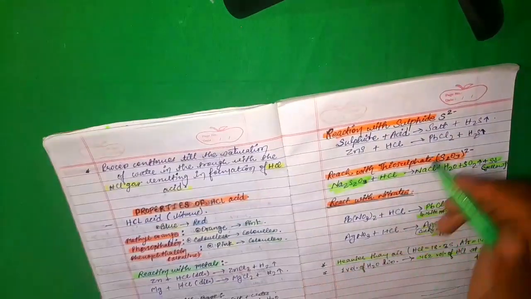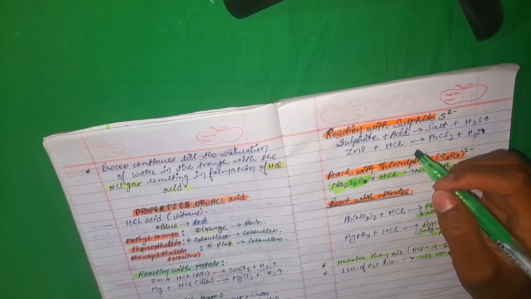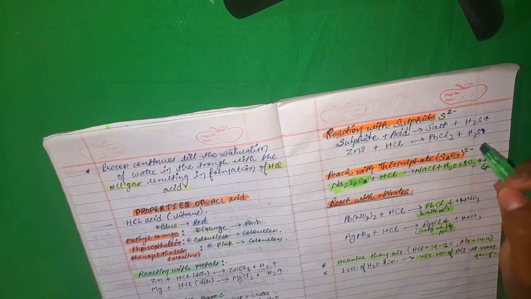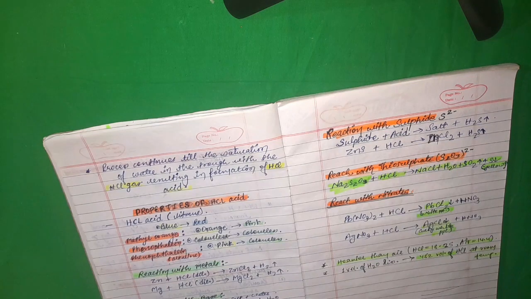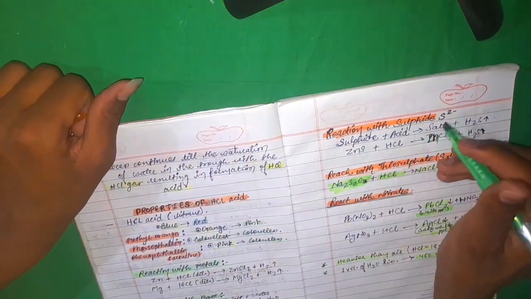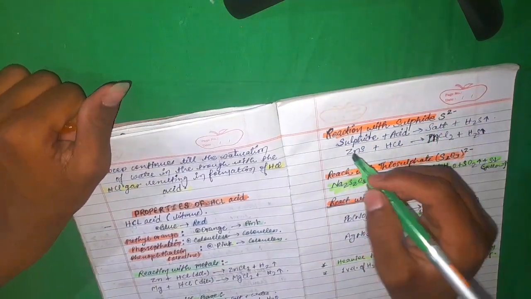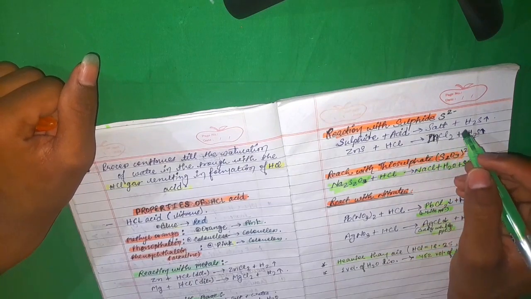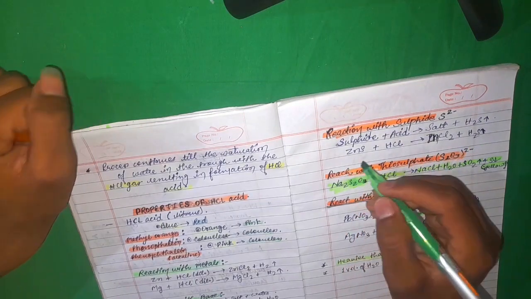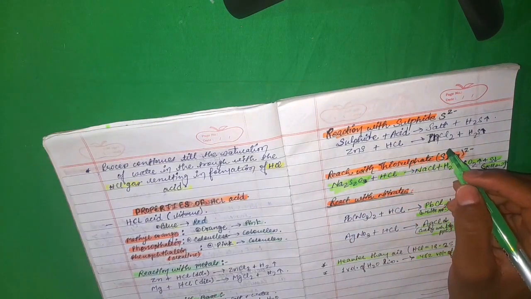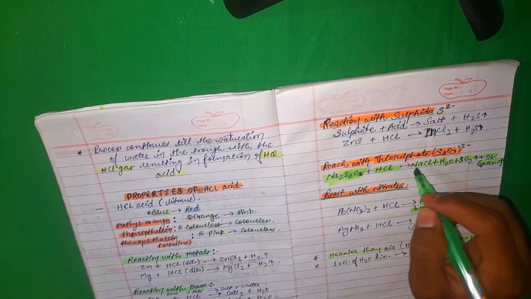Similar is the reaction with sulfide. When sulfide reacts with acid, it will give salt plus hydrogen sulfide. So reaction with sulfide: sulfide plus acid will give salt plus hydrogen sulfide. So zinc sulfide plus HCl will give zinc chloride plus hydrogen sulfide.